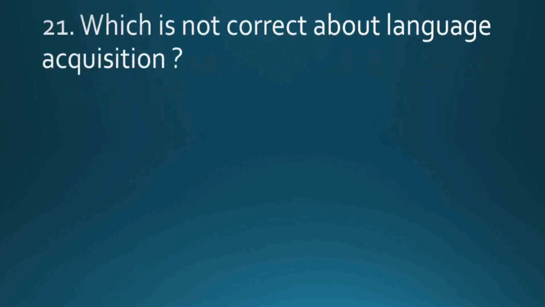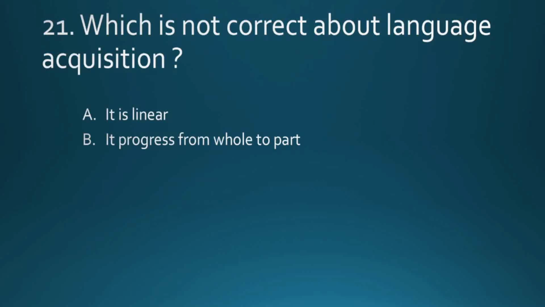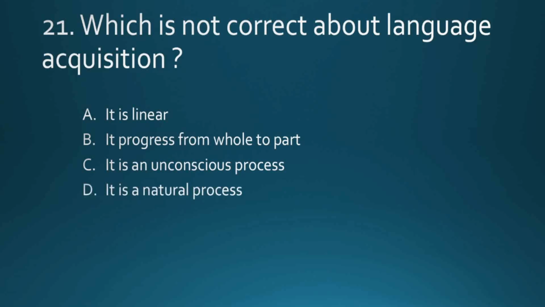Okay. Question number 21. Which is not correct about language acquisition? It's linear. It progresses from whole to part. It's an unconscious process. It's a natural process. What is the question asked? Which is not correct about language acquisition? So the right answer is linear.